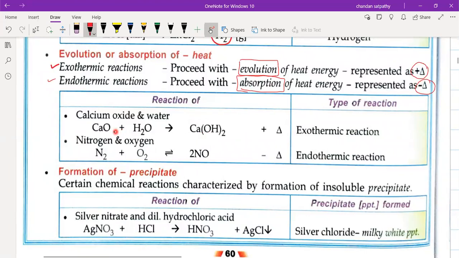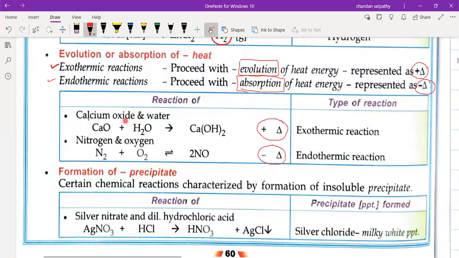You can take an example. When calcium oxide is reacted with water, it forms calcium hydroxide and it is an exothermic reaction. And when nitrogen and oxygen react, it is an endothermic reaction. It absorbs energy. So we give a minus delta sign here.